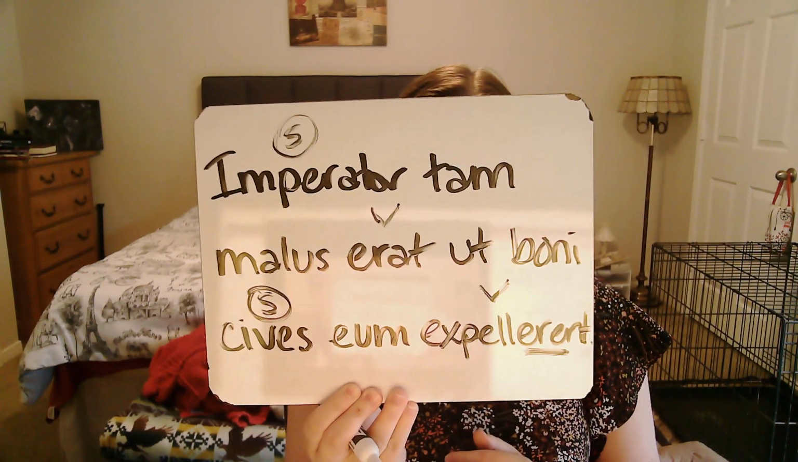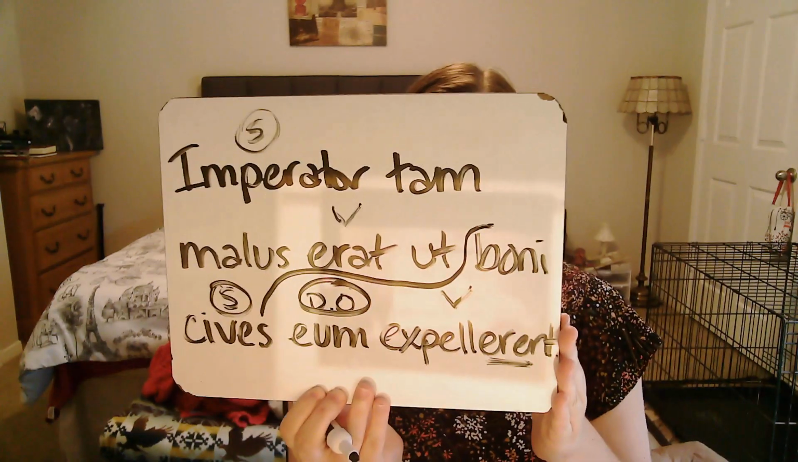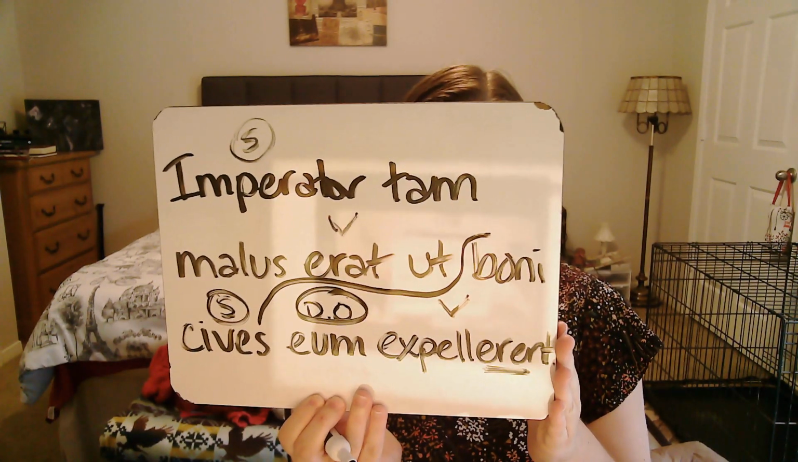Once I've done that, I'm looking for everything else in my sentence. So here I have imperator, which will be my subject of erat. Also looking for a subject of expellerent, and I find it here with cives. The way we know that cives has to be nominative rather than accusative is, well, one, we have an accusative here with eum as our direct object. But we also have our adjective boni up here, which is nominative. That one cannot be accusative because it's second declension.